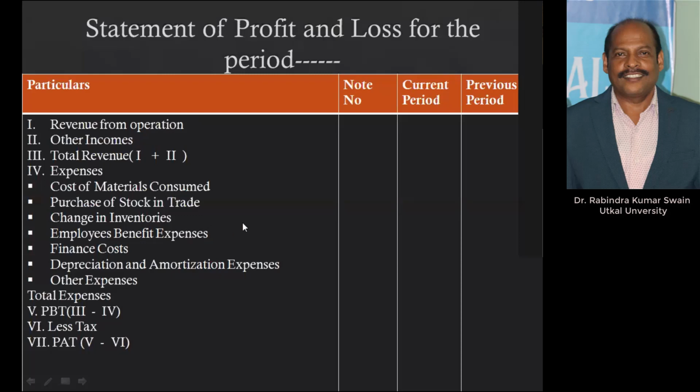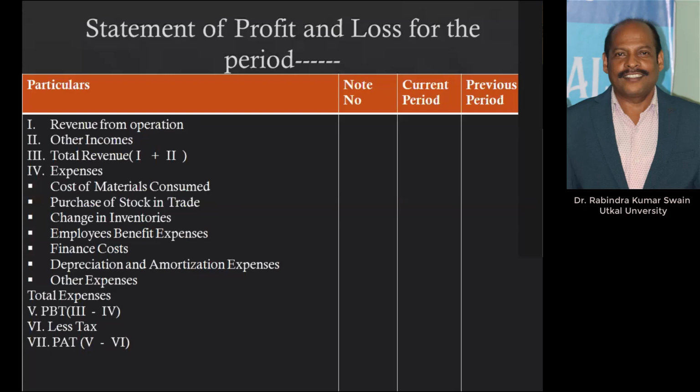They may be included in employee benefit expenses like wages, and some direct expenses may be included in other expenses like factory expenses. So you have to identify what are the factory expenses included in other expenses, and what are the direct expenses like wages included in employee benefits. These two will be considered along with change in inventory, purchase of stock in trade, and cost of materials consumed. I think you understand me. Cost of goods sold.